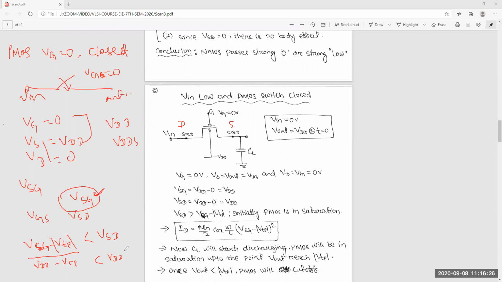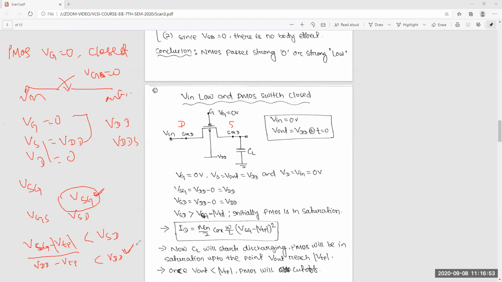Clear? Don't get confused. Whether you use VSG or VGS, VSD or VDS, you are checking whether it's saturation, cutoff or linear.